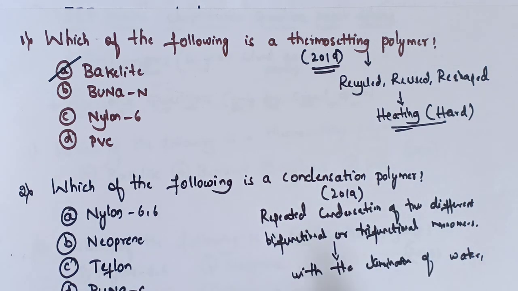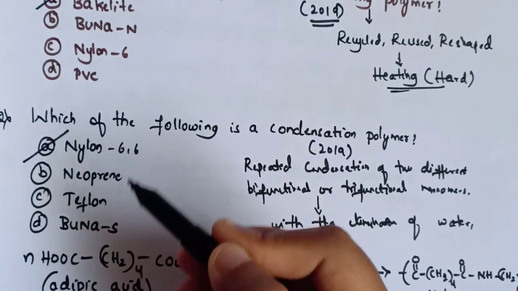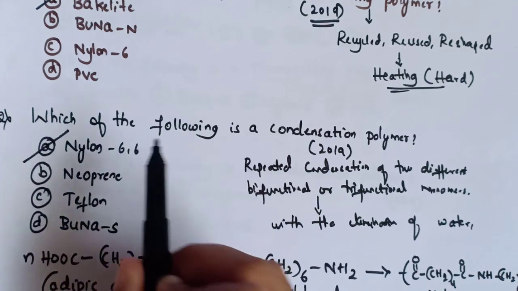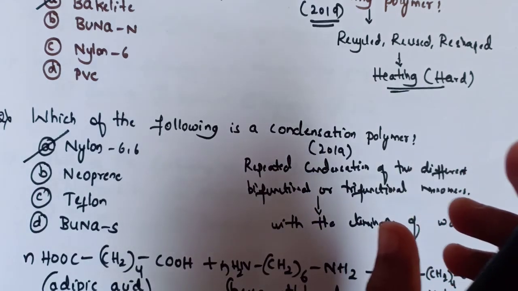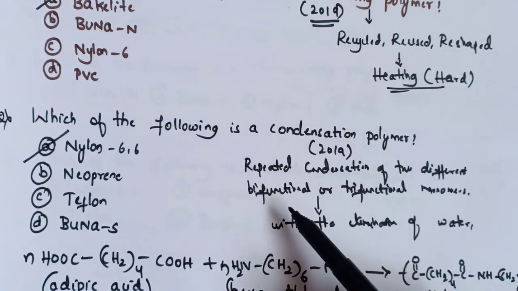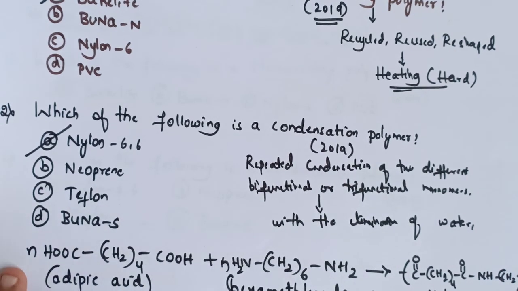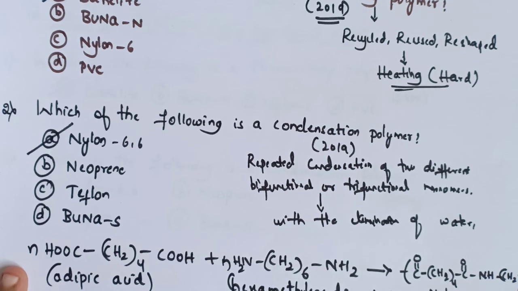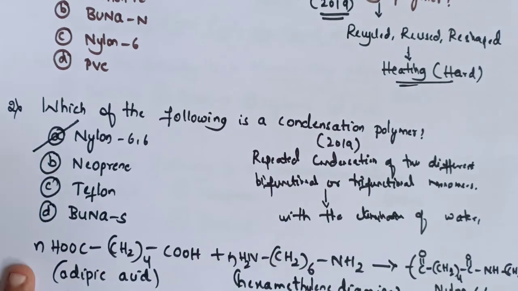So let's check it. Here neoprene, Teflon, Buna-S are addition polymers, whereas nylon 66 is the condensation polymer. Why? Because it is obtained by the condensation between adipic acid and hexamethylene diamine. I have already said the definition: two different bifunctional or trifunctional monomers. See, these are bifunctional monomers, because each has two functional groups in its monomer. It is different and it is different.